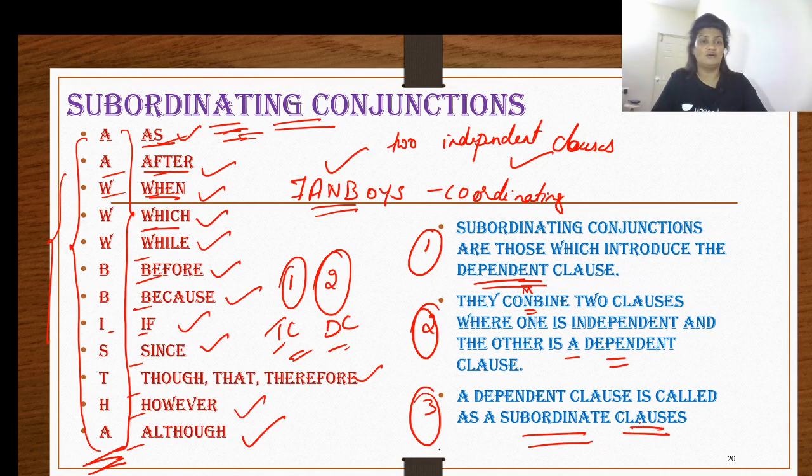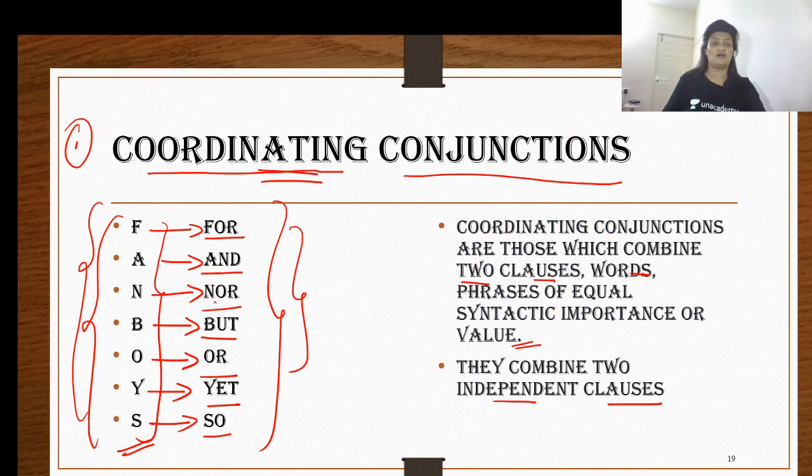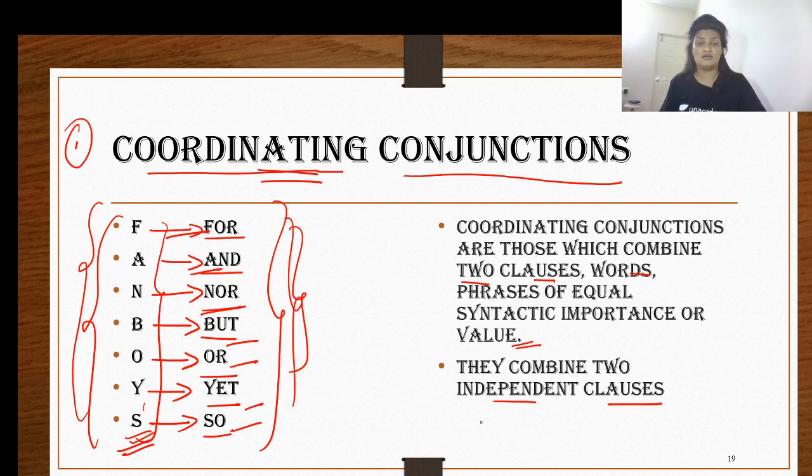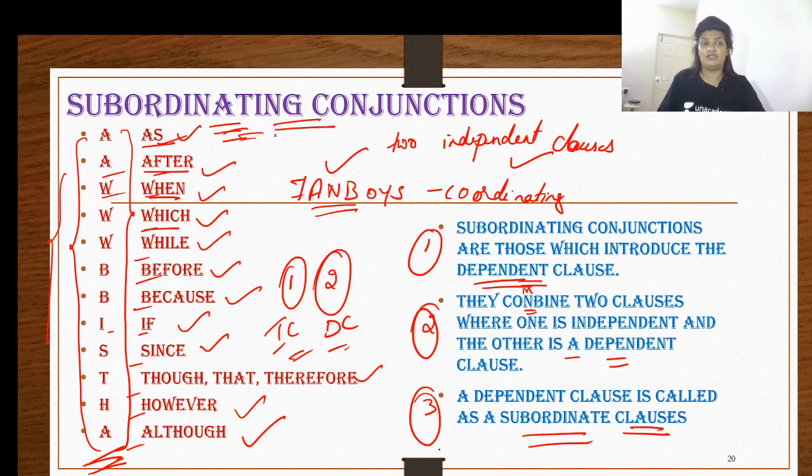So what did I tell you? Coordinating conjunctions are conjunctions like fanboys: for, and, nor, but, or, yet, so. And these conjunctions combine two independent clauses. Remember this point? They combine two independent clauses. What are subordinating conjunctions?